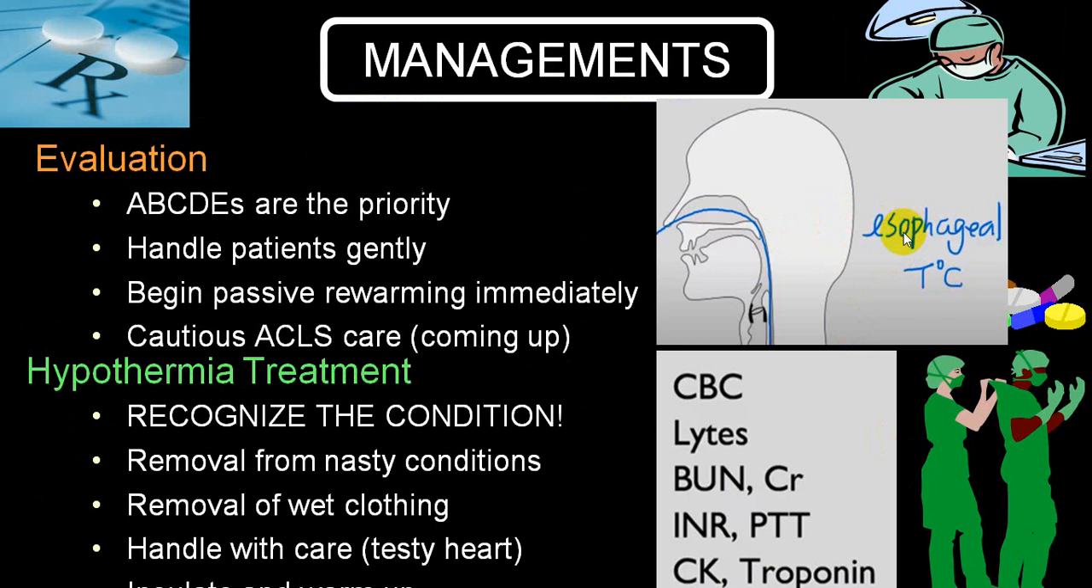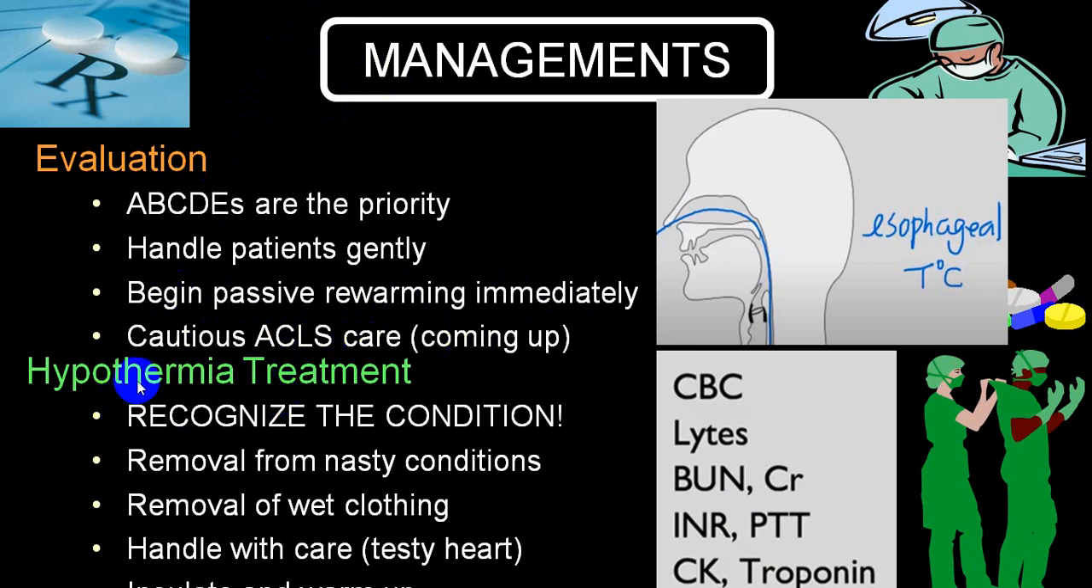Best way of taking a temperature is an esophageal thermometer. You go for all investigations like CBC, electrolytes, renal function test, liver function test, CPK, troponin, etc., ECG, all those things should be done. First is maintain respiration and circulation. Handle the patient gently. We always call ABCD. You should start with passive rewarming immediately, and if required, advanced cardiac life support should be given.